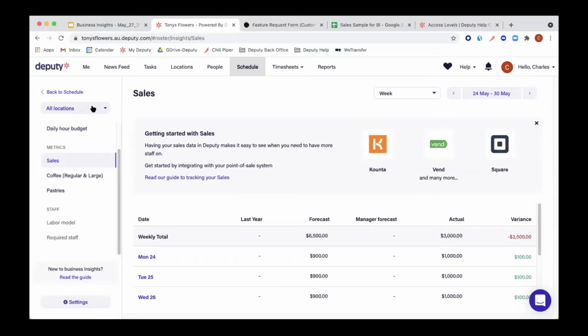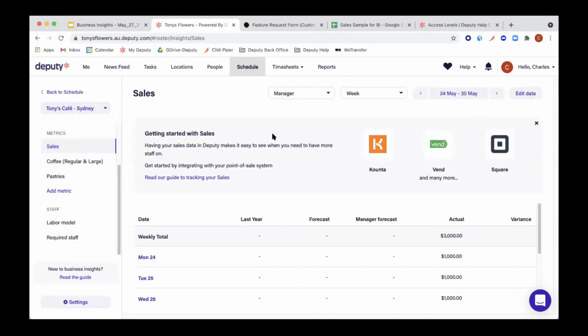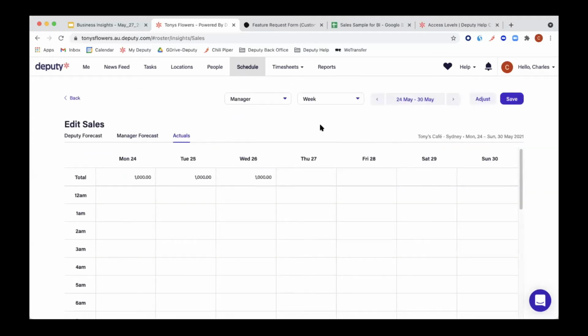So now we might have to wait another second to go back. But if you can go back to Tony's Cafe, perfect. And then if we go into edit to have a quick look, yes. And the areas: if you have sales data that you want to allocate to a specific area, just make sure you choose that area there at the top.